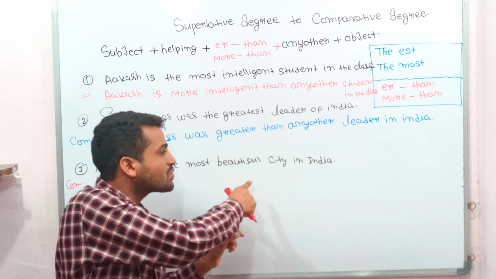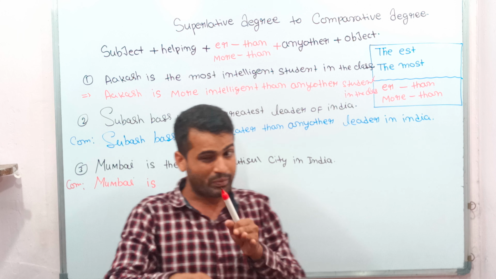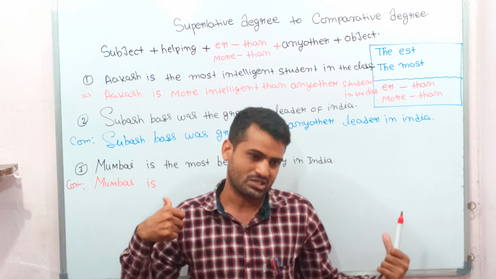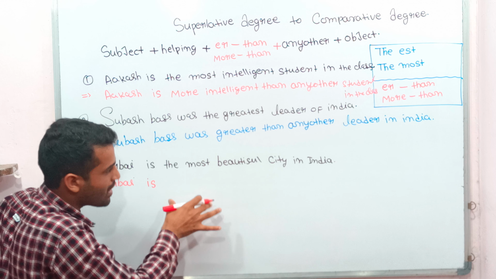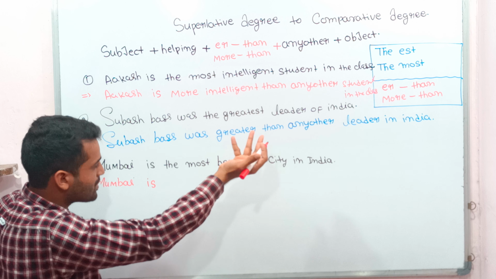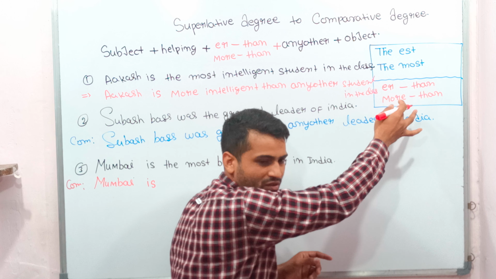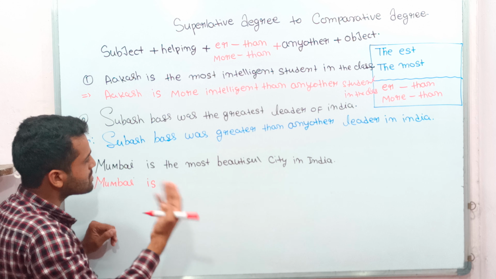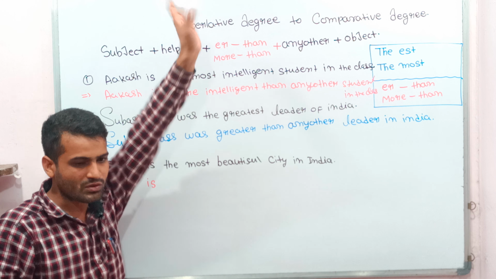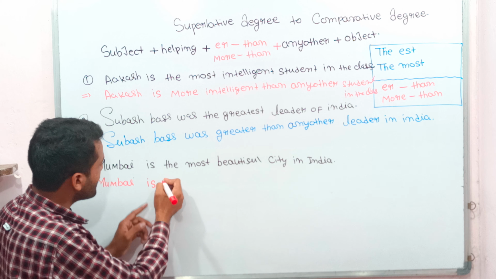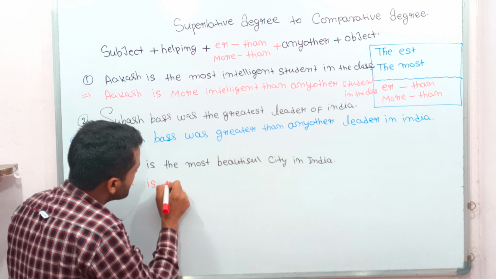And we are going to change it into comparative, because we want to compare with the others whatever was given. Then see here, Mumbai is, the most will be removed, and here will come "more than" or just "than." I think "more than" is suitable here, because most is the comparison like this, more. Let me come to the point, otherwise the video will be so long if I start the whole story. Then see here, Mumbai is, remove the most and use "more than." Mumbai is more.